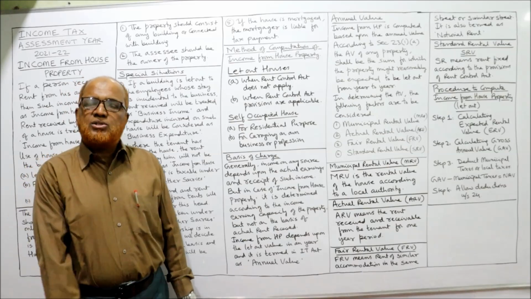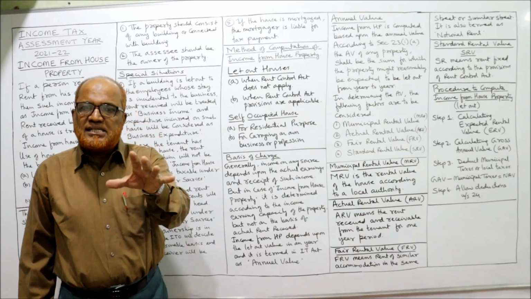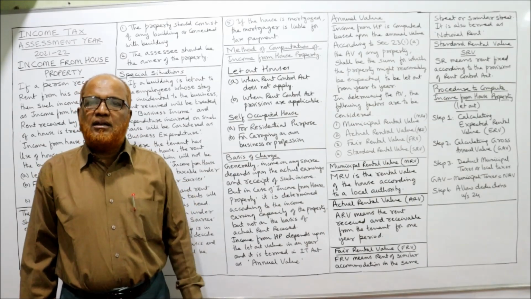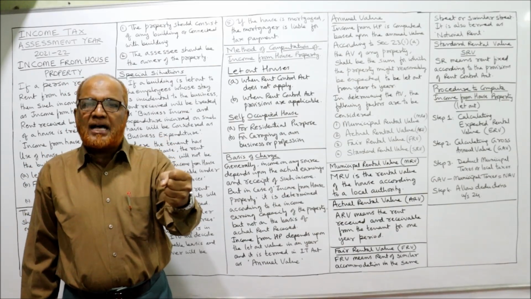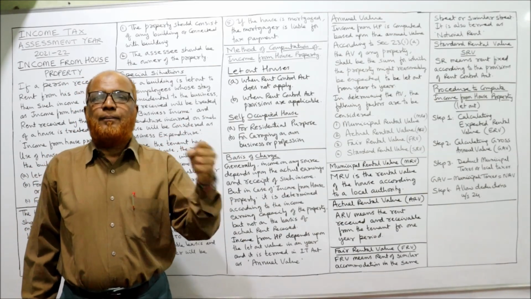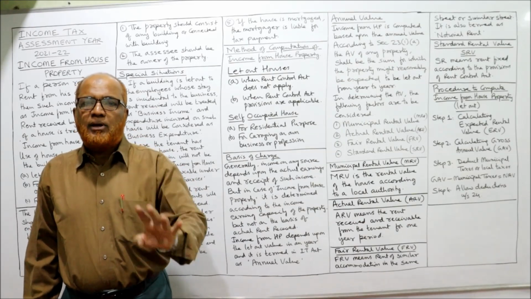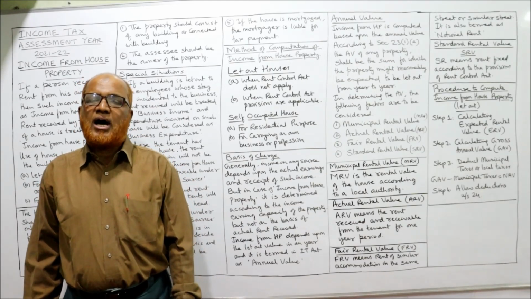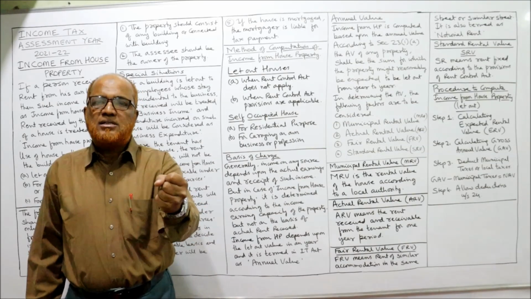But in case of house property, how much income you have received is not the criteria. The criteria is the earning capacity of that property. On that earning capacity, you are liable to pay tax. You are chargeable for income from house property. Earning capacity of the building.